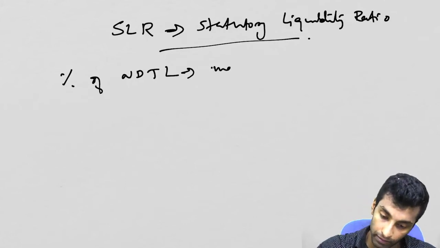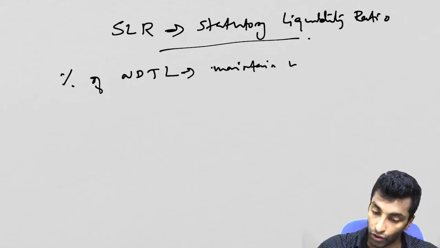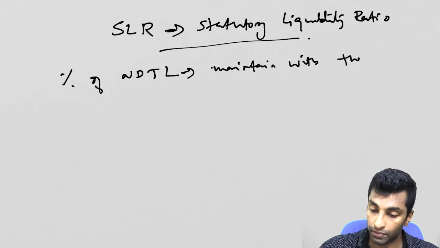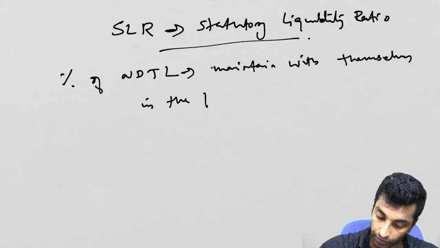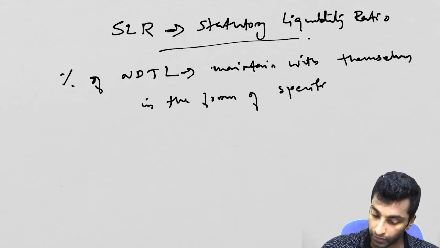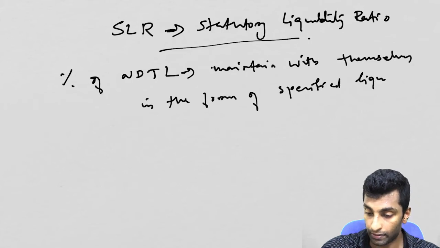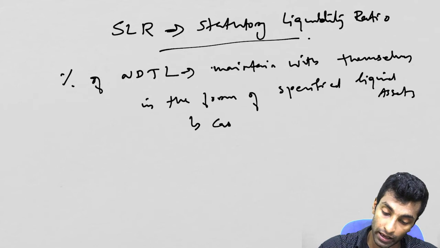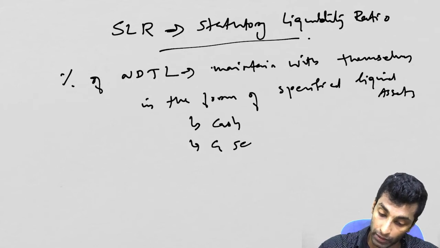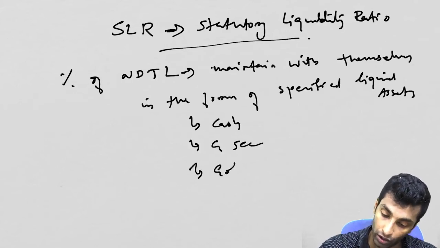So here, maintain with themselves in the form of specified liquid assets. Okay, so what are they? It can be cash, it can be government security, it can be gold.